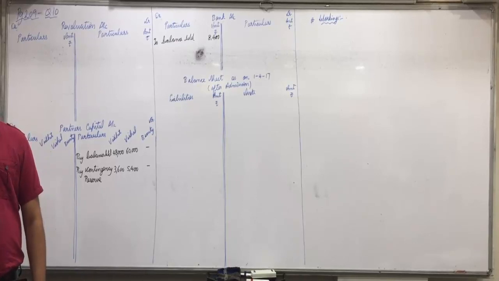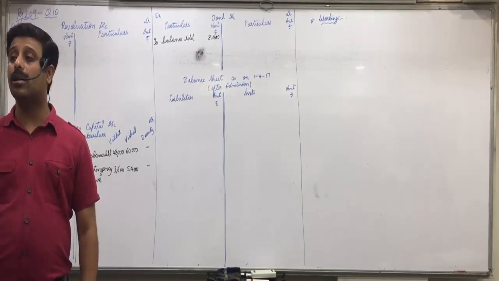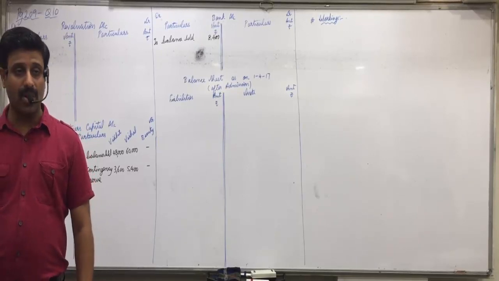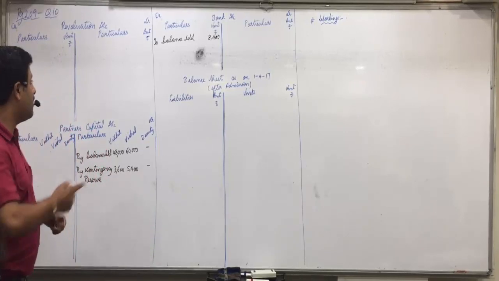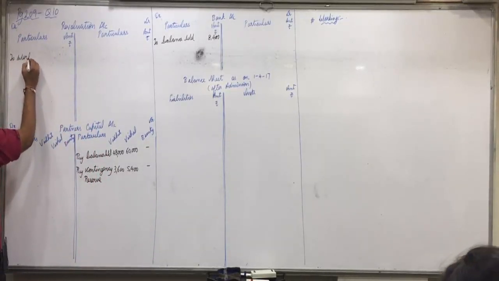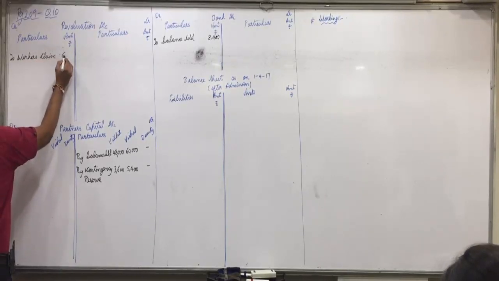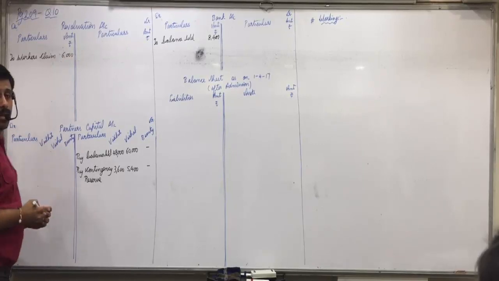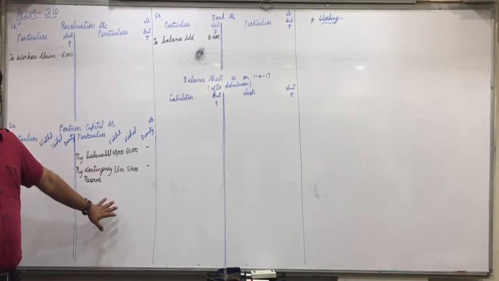So nothing can be distributed between the partners. In fact, what is the deficiency? That we will meet from revaluation account. 6,000 of deficiency we will take from revaluation account. So revaluation account debit side to workers claim 6,000. Nothing can be distributed because no surplus remains.